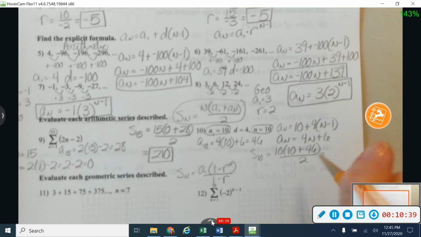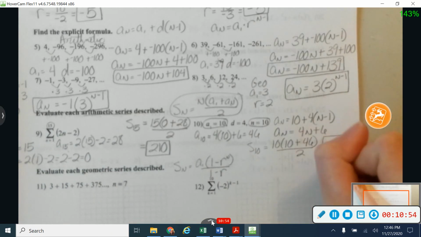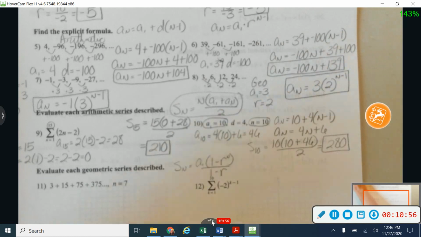All right, a couple of different ways you could work with this. I'm going to go ahead and work inside my parentheses first. So I'm going to say 10 plus 46 is 56, times 10 gives me 560, and then divided by 2 gives me 280. Okay, if you want to divide the 10 by the 2 first, you can.